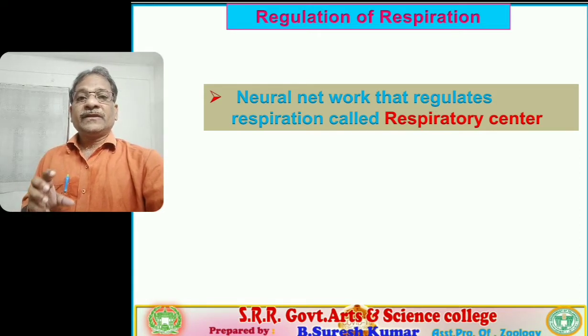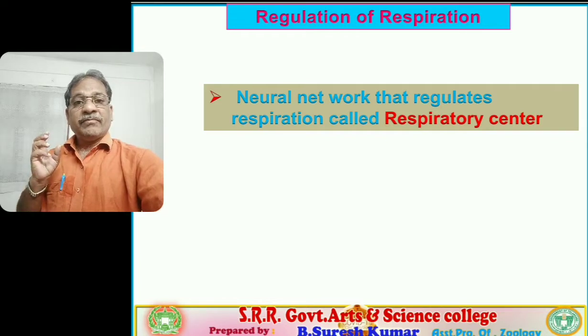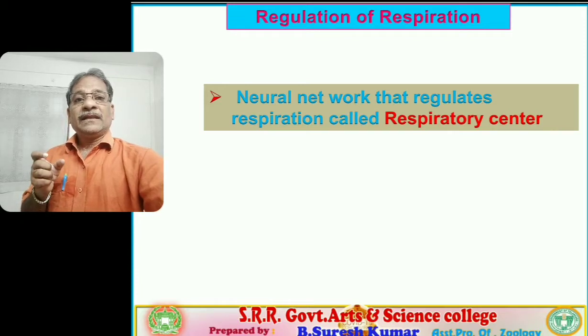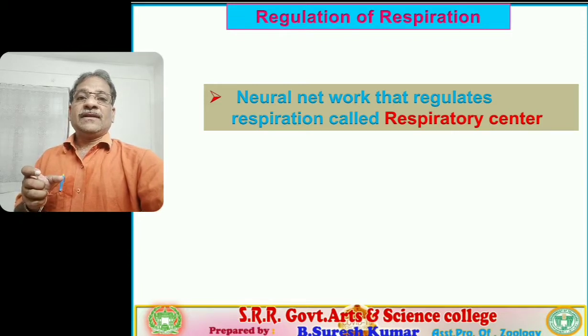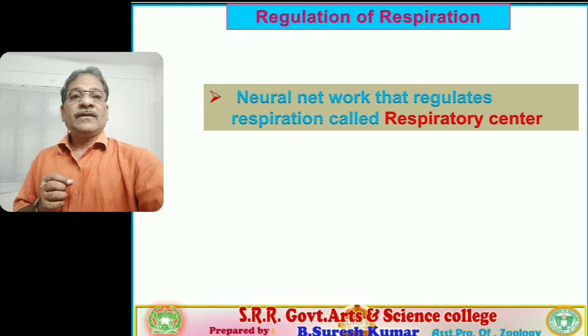That neural network is ultimately connected with our central nervous system. What are the parts of the central nervous system? Brain and spinal cord. So such a neural network that regulates respiration is termed what? Respiratory center. Right?